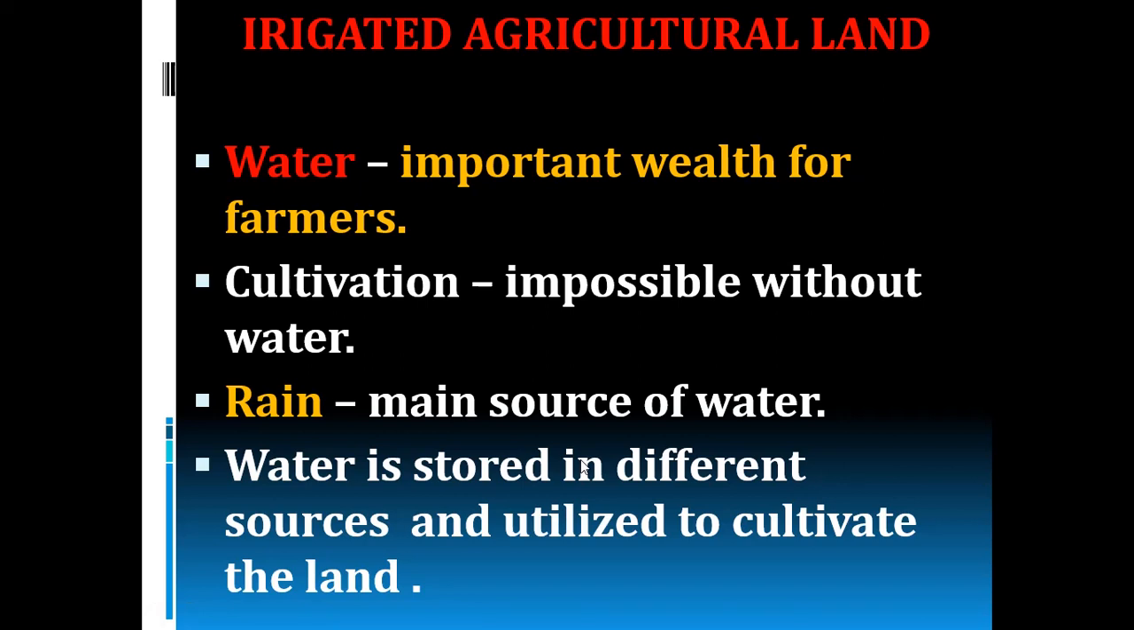No. Okay. So, that rain water will be collected and stored in different sources and can be utilized to cultivate the land. Utilized means used to cultivate the land. Understood, children? So, there will not be rainfall every time, so the water will be collected and stored in different sources and can be used to cultivate the land.